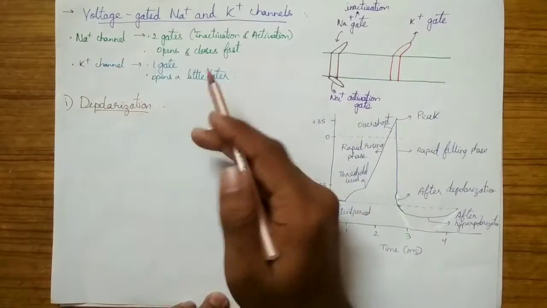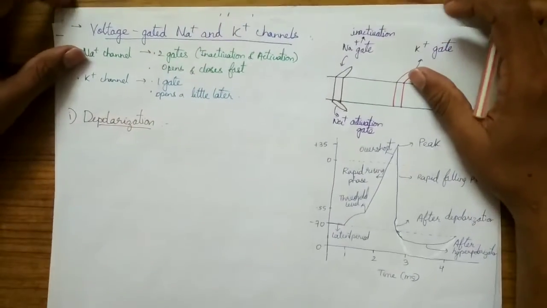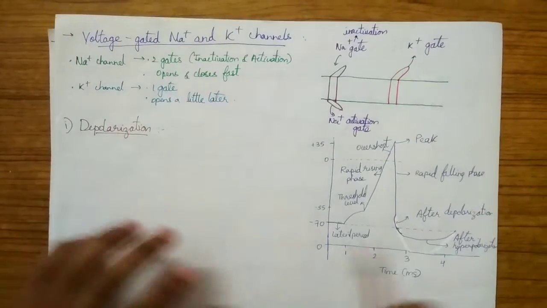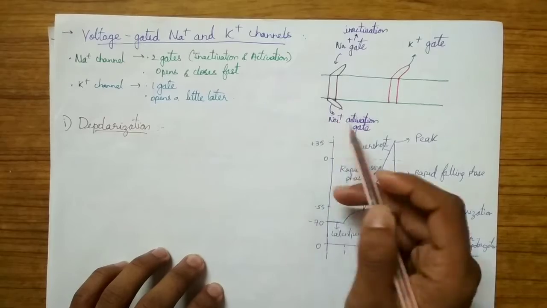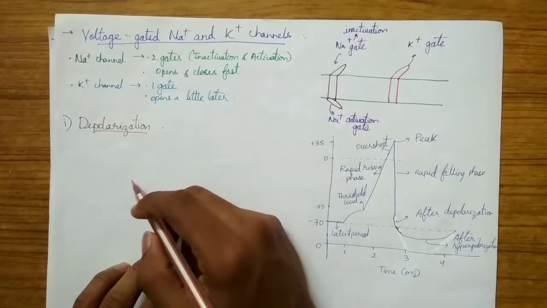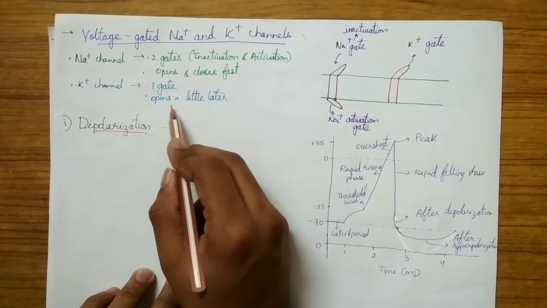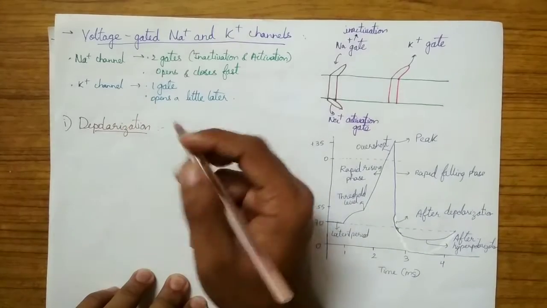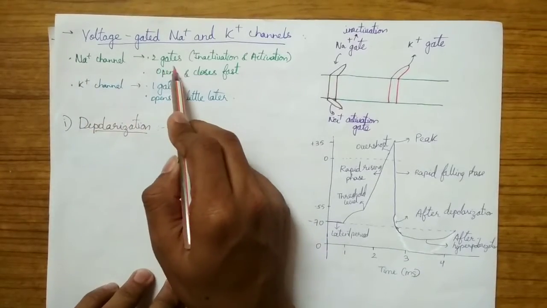So let's talk about the voltage gated Na plus and K plus channels. The Na plus channel contains two gates, the inactivation gate and the activation gate. This Na plus channel opens and closes faster than the K plus channel. The K plus channel only has one gate and opens a little later. You can remember this by Na means it has two alphabets, so it has two gates.